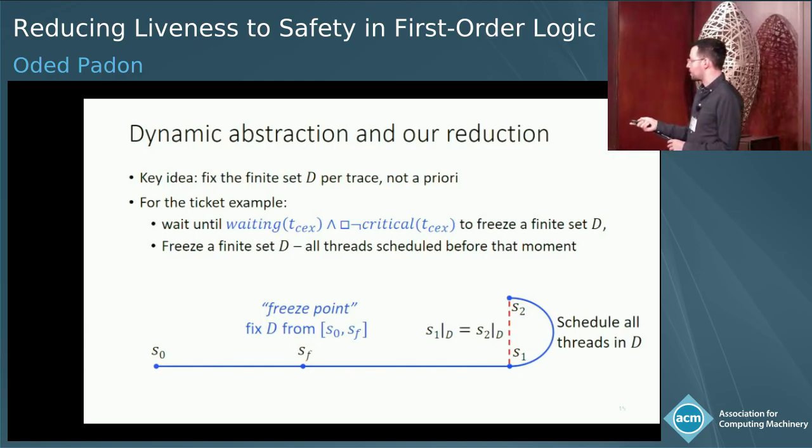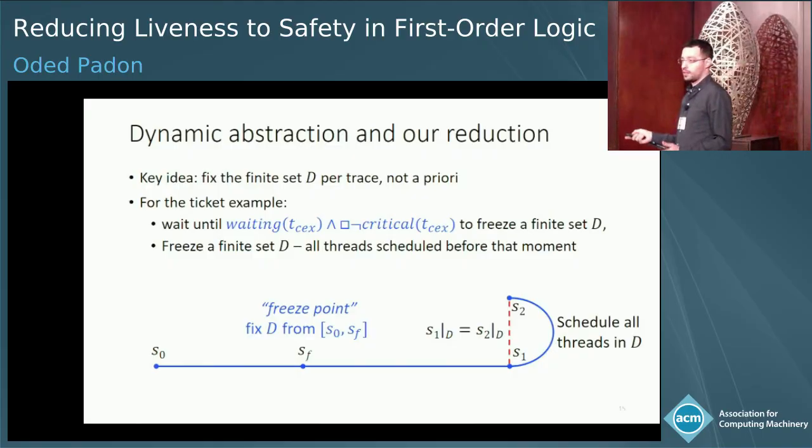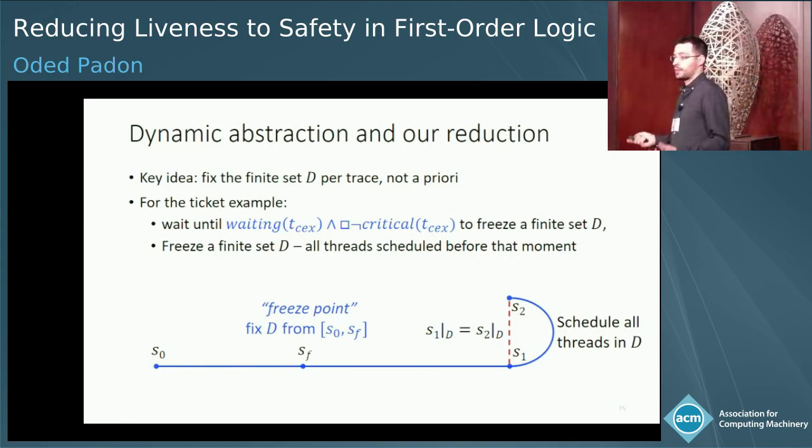So for the ticket example, we have this counterexample thread that we know should go to its waiting state and then never reach the critical section. And we wait until this thread actually goes into this state, and only then we fix the finite set D. And what do we fix it to? We fix it to all threads and ticket values that we've seen in the trace so far.